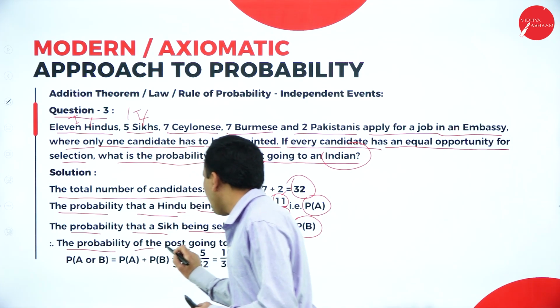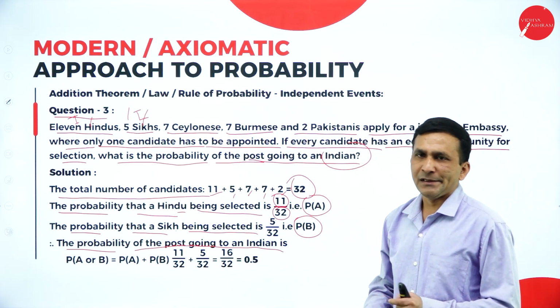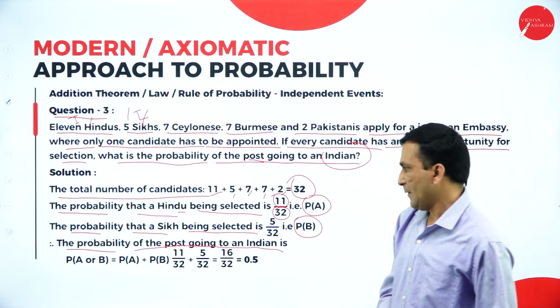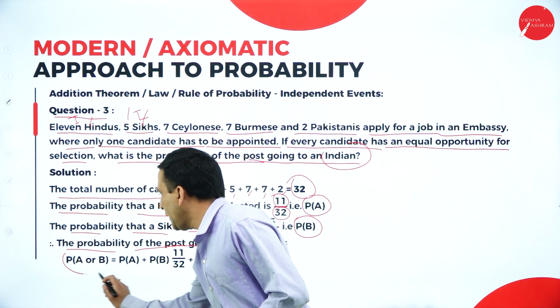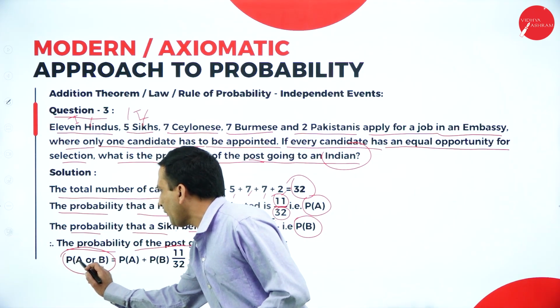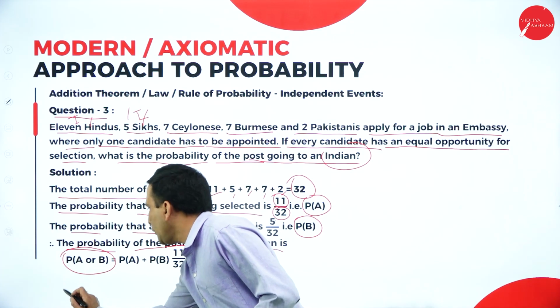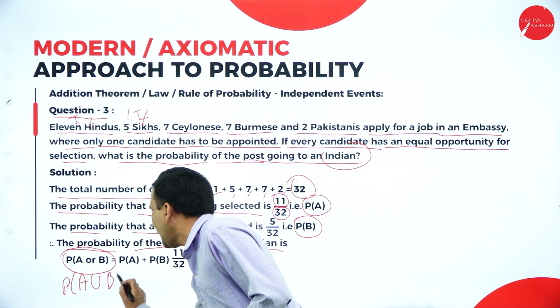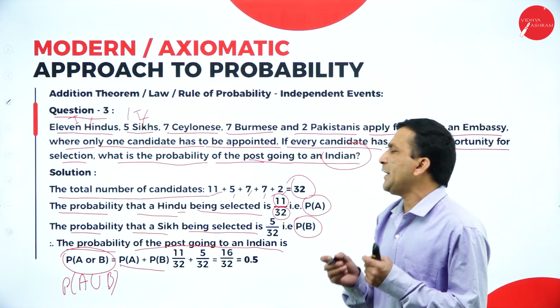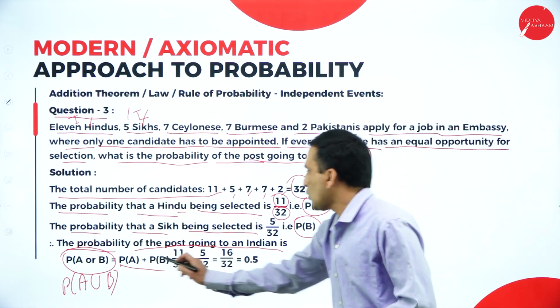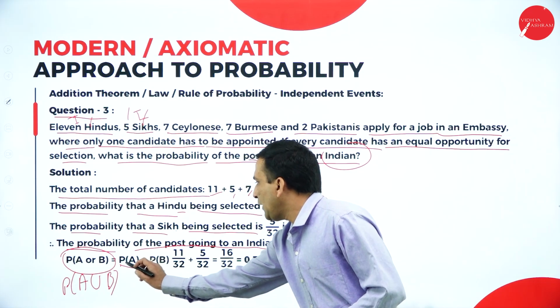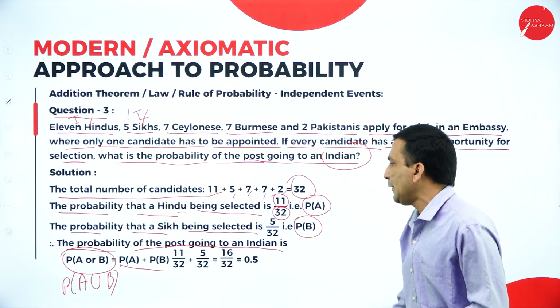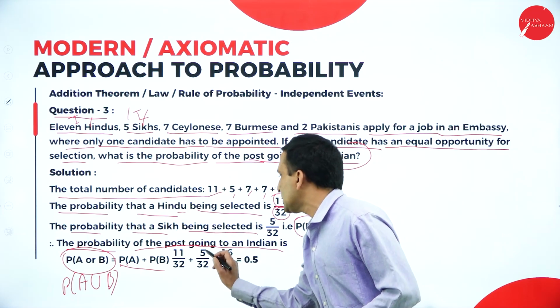For the probability of the post going to an Indian, we need to take the addition. That is the union format we write, P of A or B, or you can write P of A union B. If we extend it according to the addition format, it is P of A plus P of B. P of A we know is 11 by 32. P of B, Sikh, is 5 by 32.